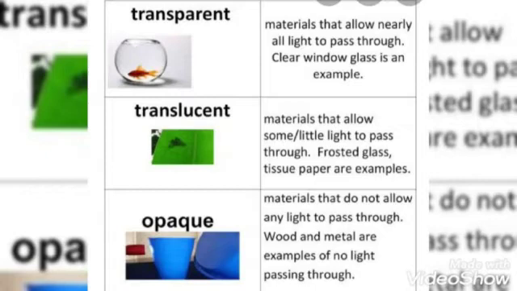Opaque objects. Opaque objects do not allow any part of light to pass through them. They block all the light traveling through them. Most of the light is absorbed and converted to thermal energy. Aluminium, paper, wood, stone and metals are opaque to visible light. Opaque objects which are kept in the path of light cast a shadow.